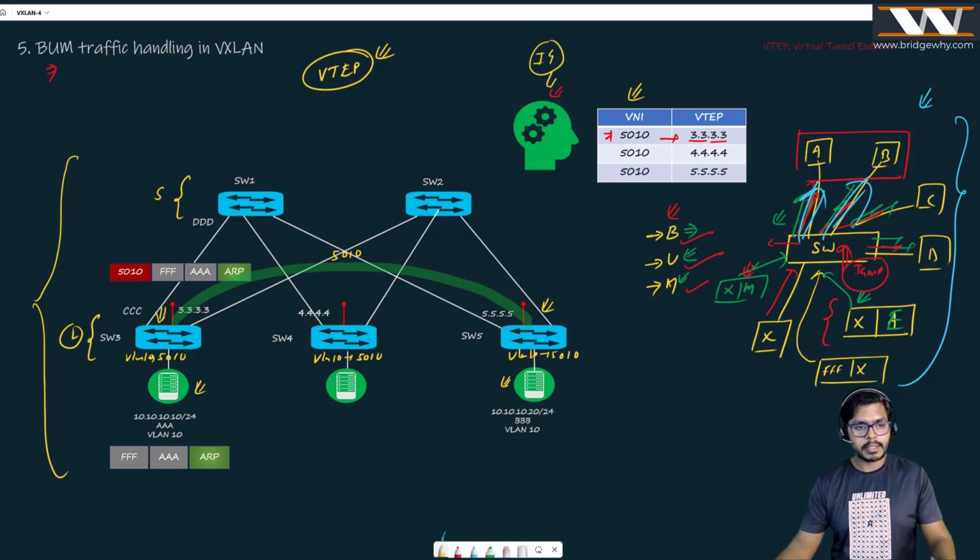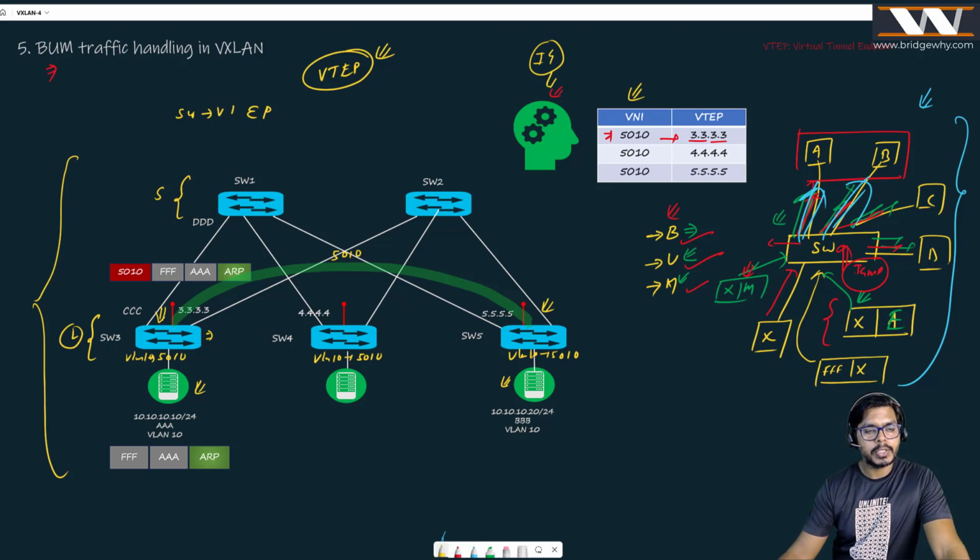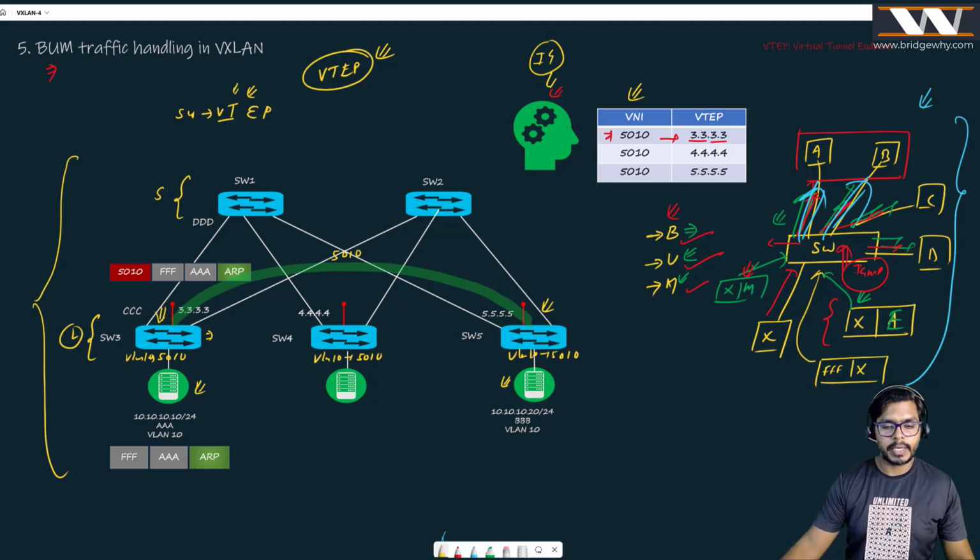It means that these are the endpoints of the tunnel, right? So switch 3 is actually the endpoint. Endpoint of what? Endpoint of a virtual tunnel. Or sorry, a VXLAN tunnel. And that is why it is known as a VXLAN tunnel endpoint, right?